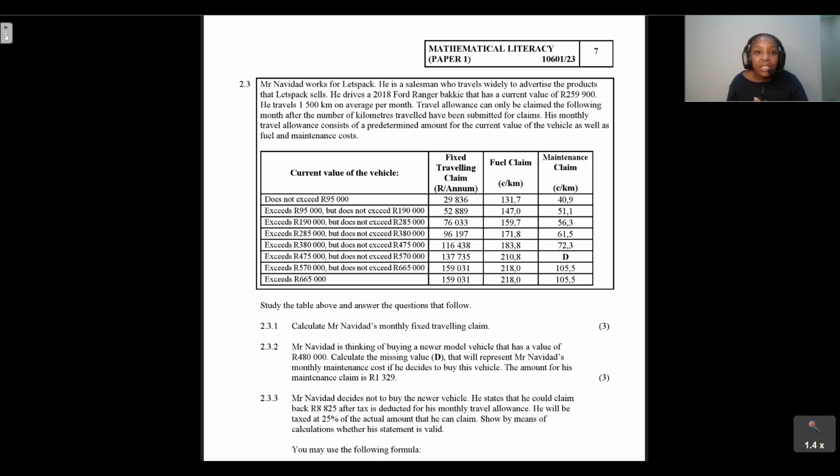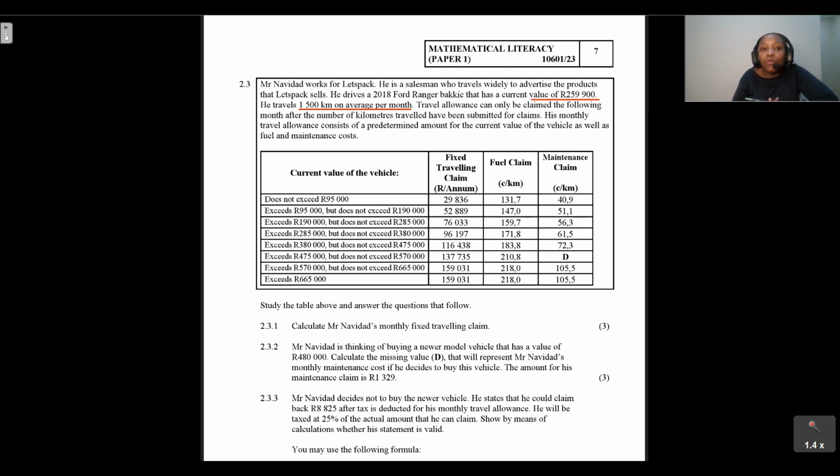So question 2.3 says Mr. Navidad works for Let's Pack, right? He is a salesman who travels widely to advertise products that Let's Pack sells. He drives a 2018 Ford Ranger bakkie that has a current value of 259,900. He travels 1,500 kilometers on average per month. That is important information, the total amount of kilometers on average that he travels each month, right? We are told the value of this bakkie, and we're told the travel allowance